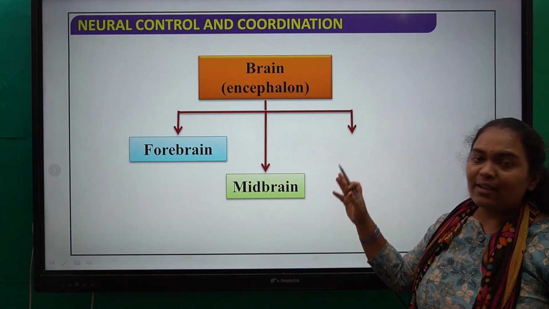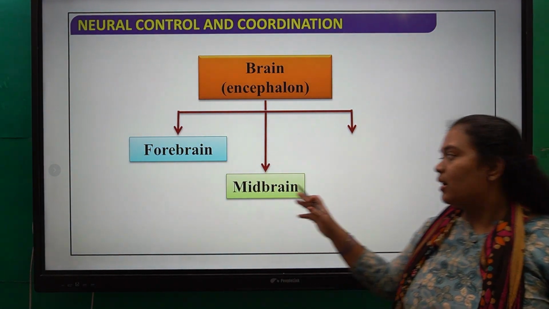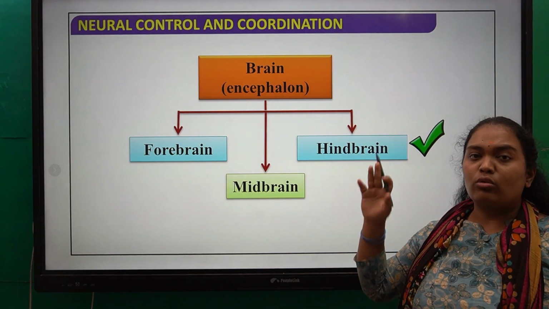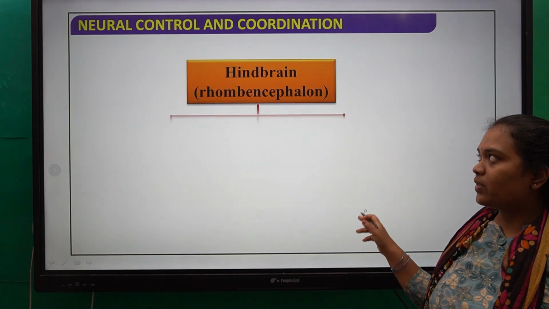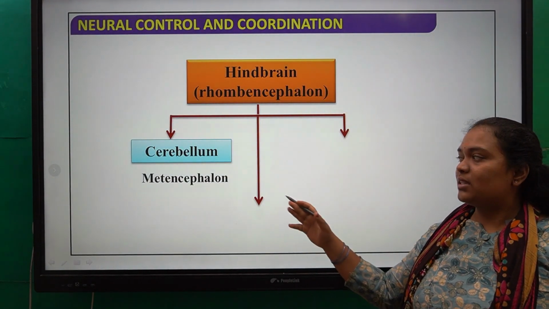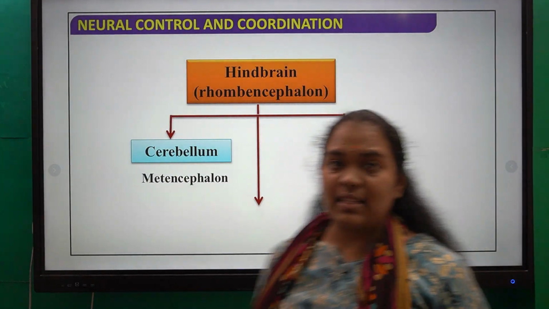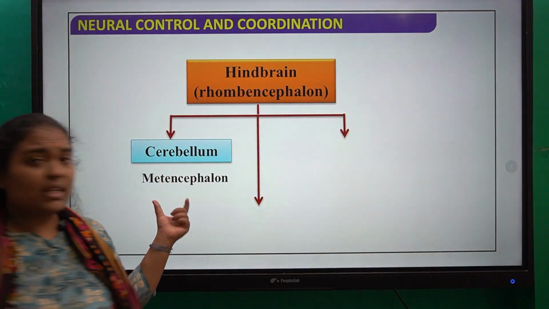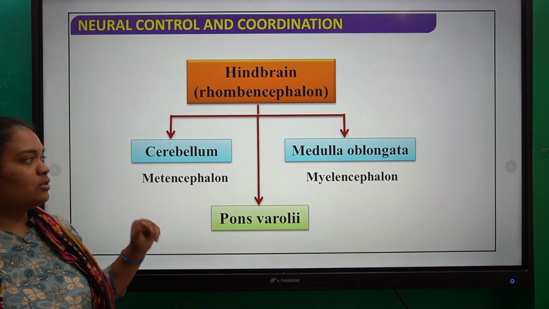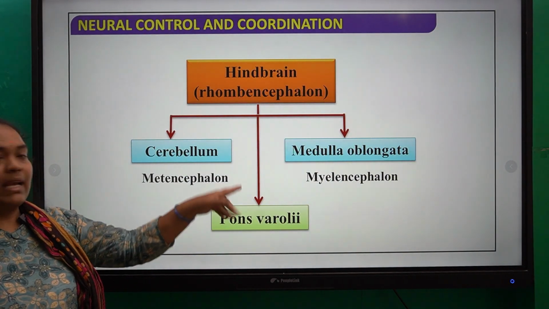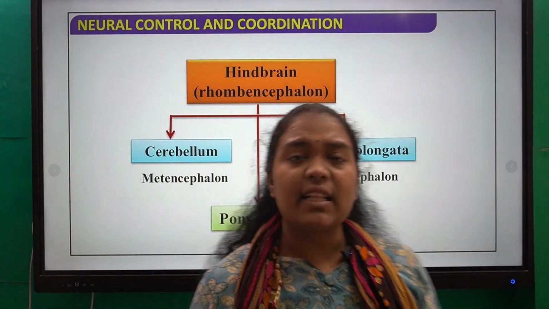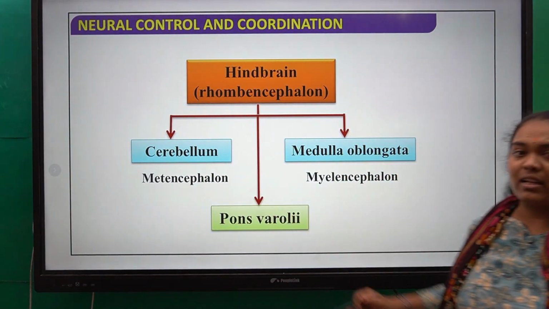So what is the encephalon formed of? It is formed of forebrain, midbrain and also hindbrain. Now we are specifically talking about only the structures of your hindbrain. The hindbrain, which is rhombencephalon, is made up of the cerebellum, which is also called metencephalon, then pons varolii and also medulla oblongata, which is called myelencephalon. Cephalon itself means brain. So anything related to the brain will have the ending cephalon.